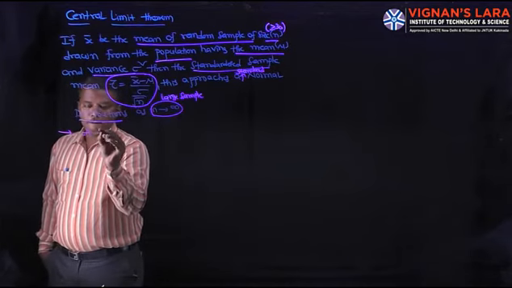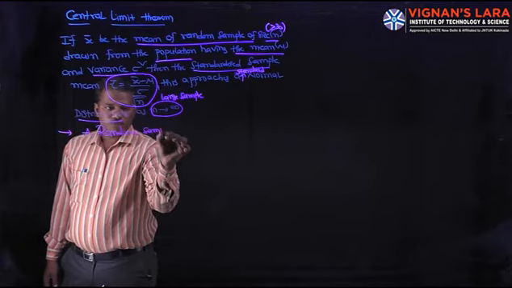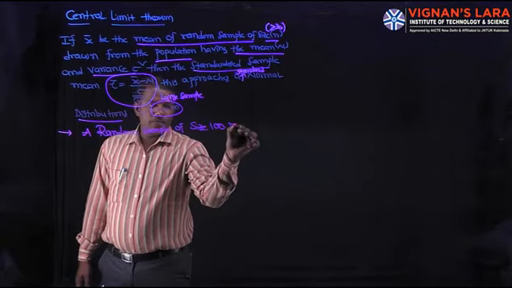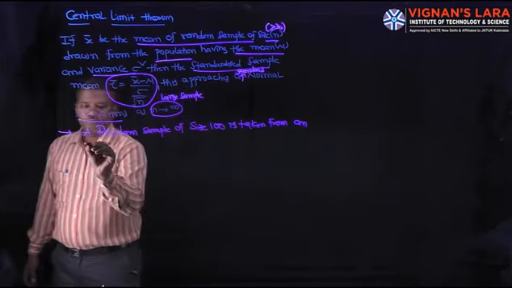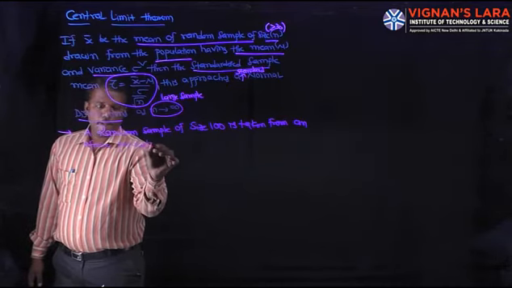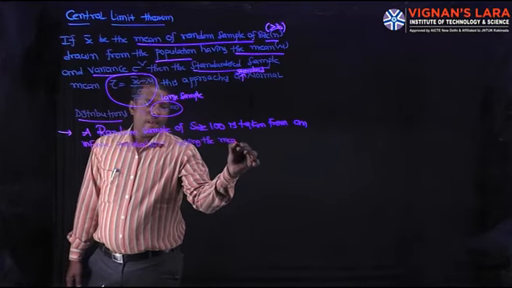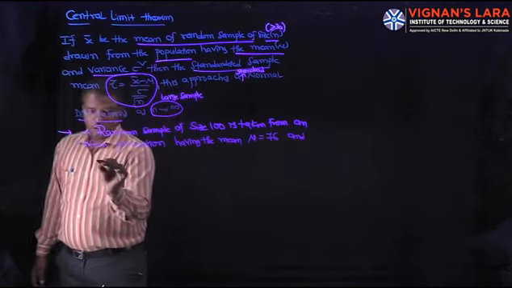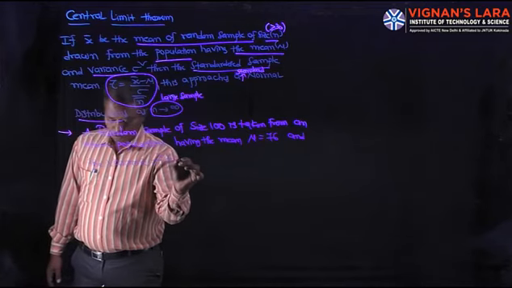A random sample of size 100 is taken from an infinite population having the mean mu equal to 76 and the variance sigma square equal to 256.